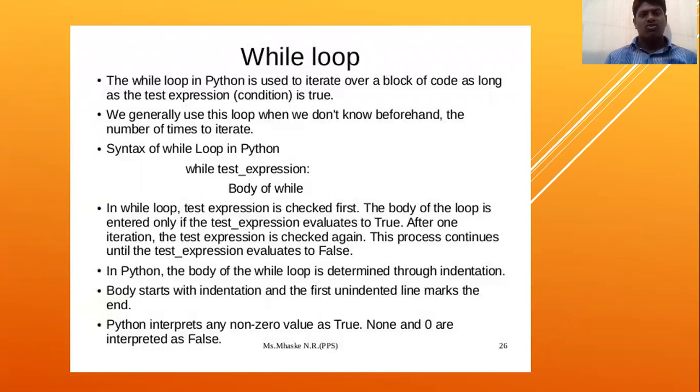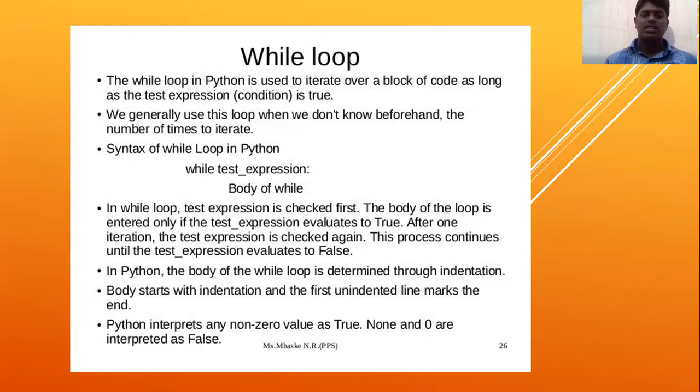While loop. The while loop in Python is used to iterate over a block of code as long as the test expression condition is true. We generally use this loop when we don't know beforehand the number of times to iterate. Syntax of a while loop in Python: while test expression, body of while.